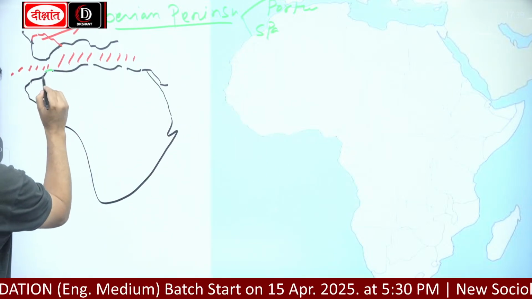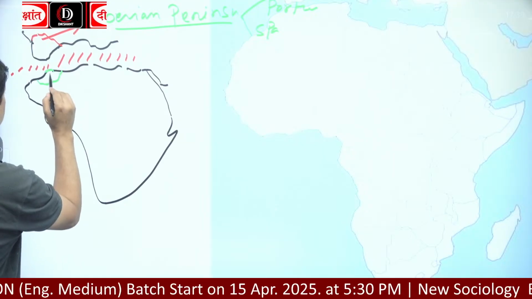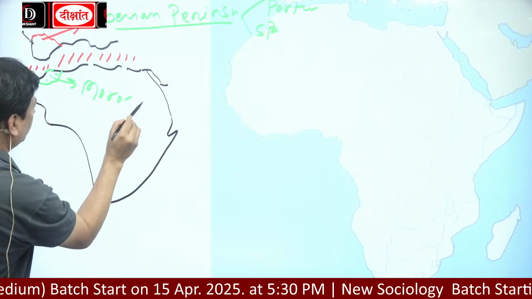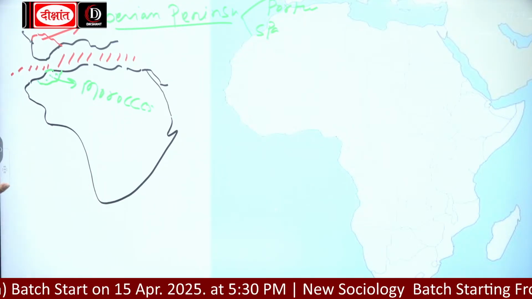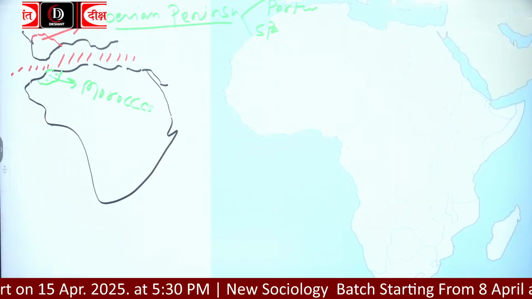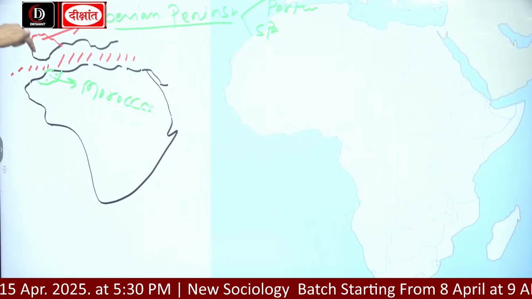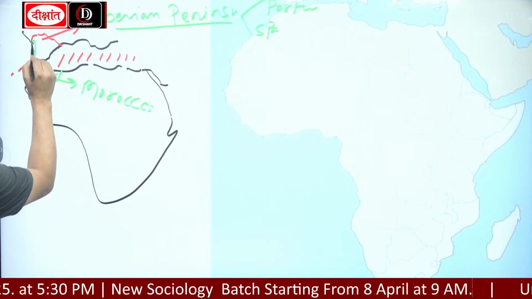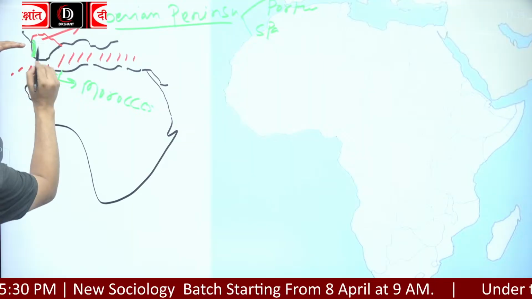And here is Morocco, which is a country of Africa. And this is Europe. Here is Portugal, and this entire part is Spain.